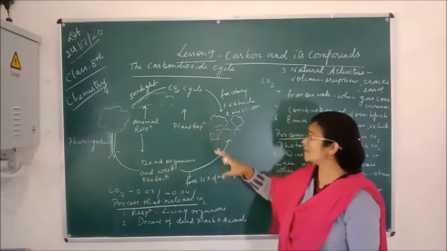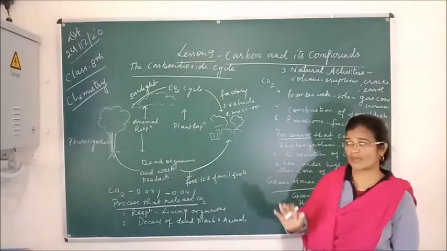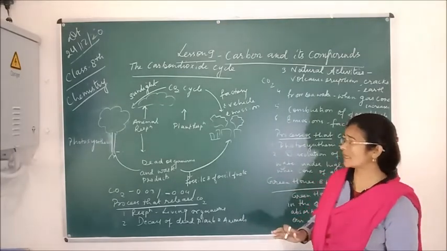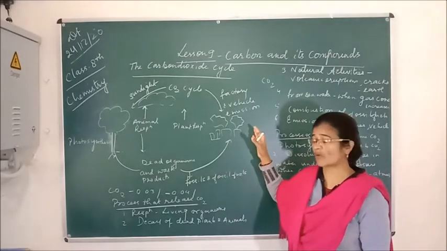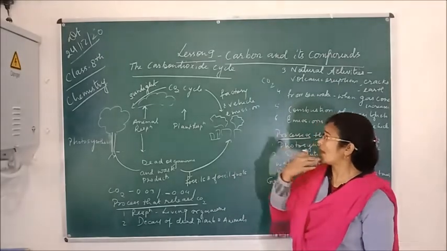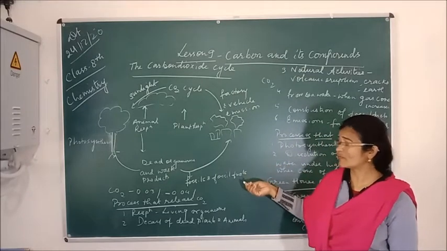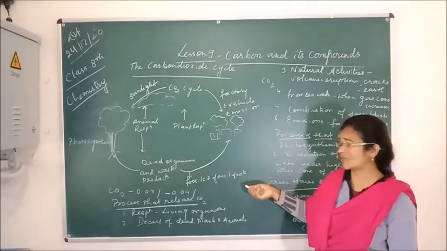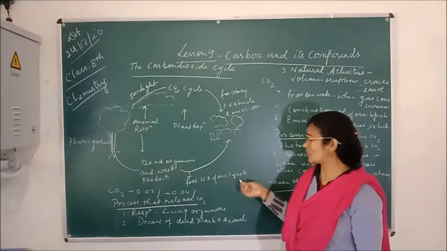So there are many ways through which carbon dioxide is released into the atmosphere. First is the respiration process by human beings and living organisms. Second is the emission from factories and vehicles, and there are many other sources. And not only this, the burning of fossil fuels like wood, coal and petroleum also releases it.